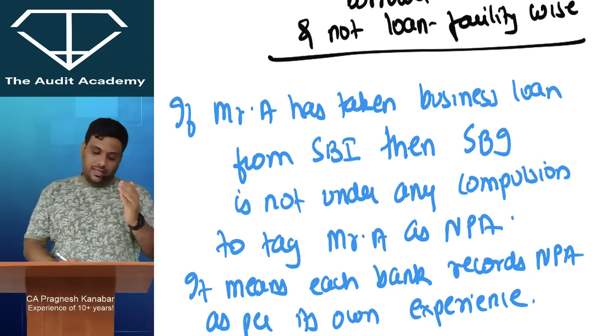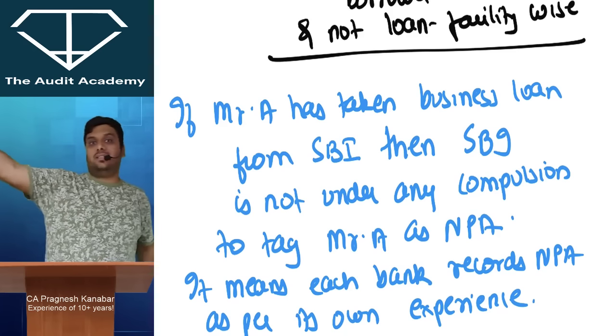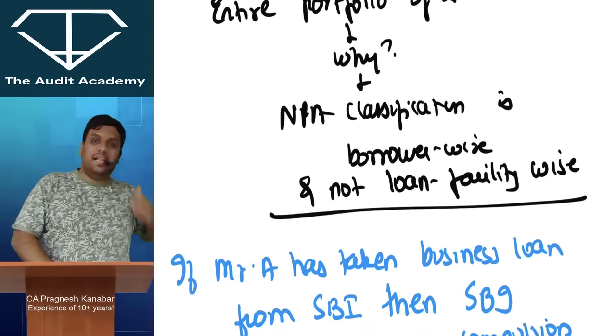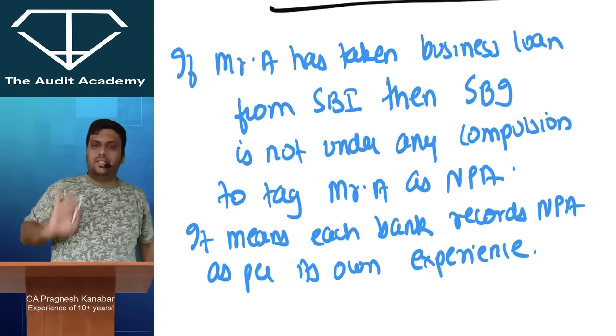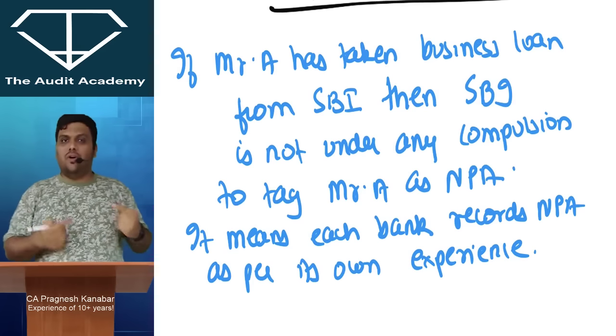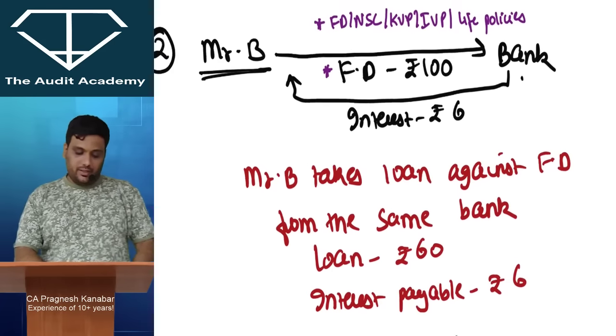Let us say if Mr. A has taken one more loan, business loan from SBI, and Axis Bank has classified Mr. A as NPA, alright. Then just because one bank has classified it as NPA, the second bank SBI is not under any compulsion to classify it as NPA because every bank will go as per its own experience of recovery from the borrower. Am I clear with this? Yes sir. Alright.